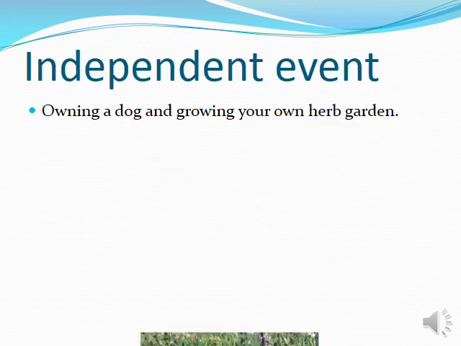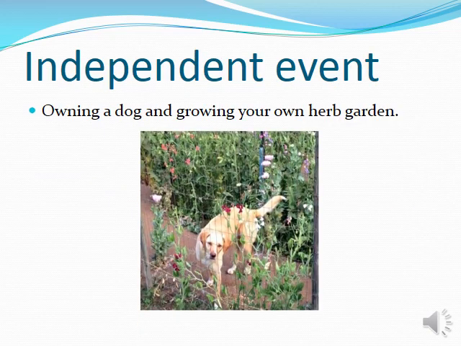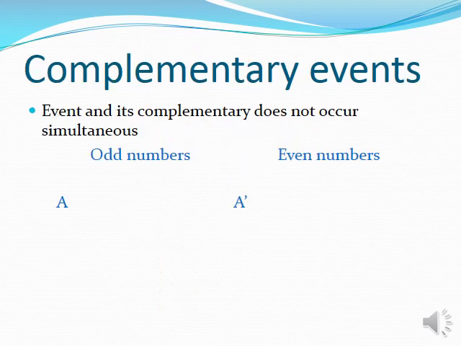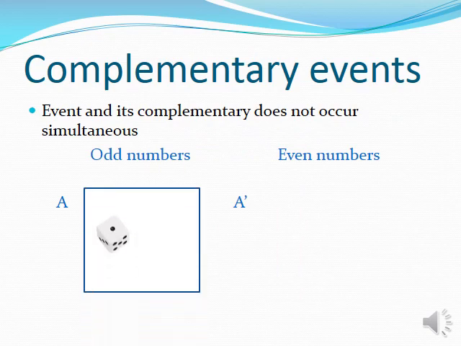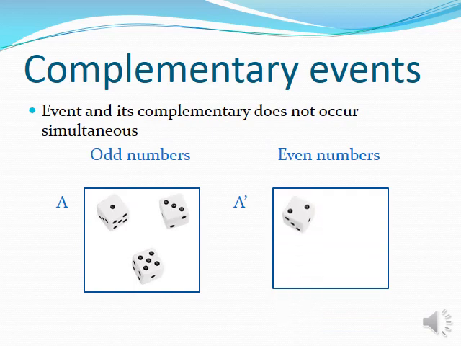This is a simple example for independent events: owning a dog and growing your own herb garden. Both do not affect each other, so this is the example for independent events. Another definition is complementary event. An event and its complement do not occur simultaneously. Let me give you an example. When you throw a dice, getting an odd number and an even number are complementary to each other.